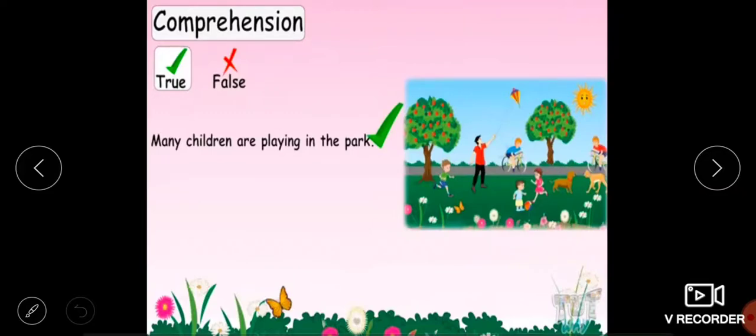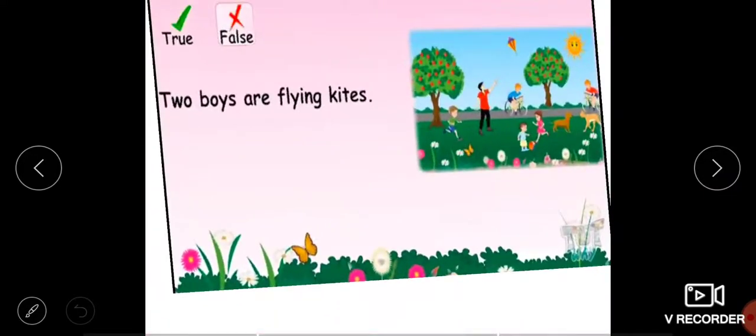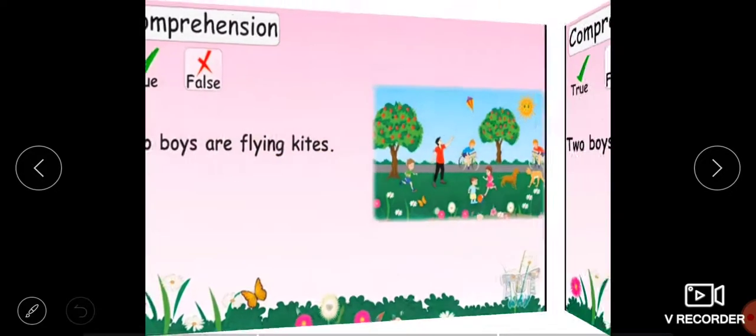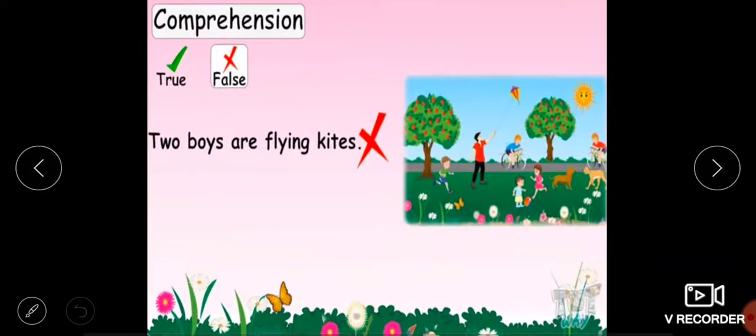Okay, let's move. Two boys are flying kites. Are there two boys flying kites or only one boy flying a kite? We can see only one boy in the picture who is flying a kite. So where do two boys come from? This is a wrong statement. We can check it also. Yes, two boys are not flying kites. One boy is flying a kite.